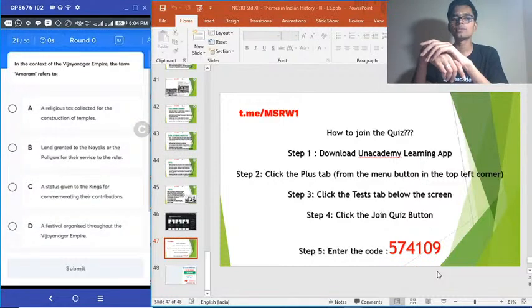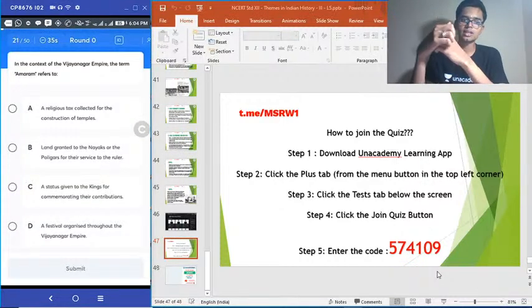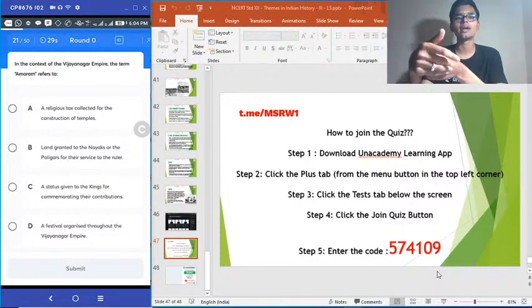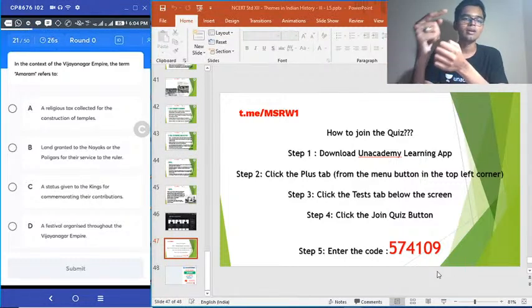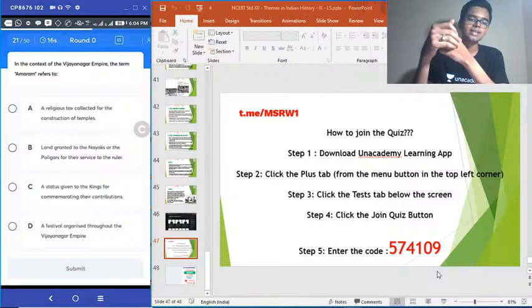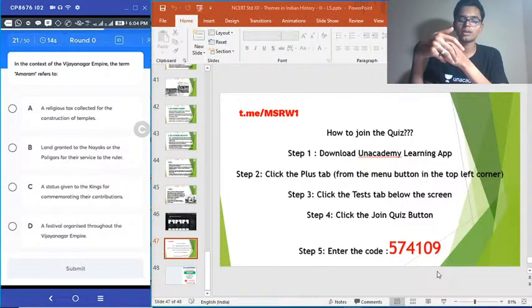Question number 21. In the context of Vijayanagara Empire, the term Amaram refers to what? This is another question that I asked in my previous Unacademy lecture series. Option A, a religious tax collected for the construction of temples. B, land granted to Nayaks or the oligarchs for their service to the ruler. C, a status given to the kings for commemorating their contributions. D, a festival organized throughout Vijayanagara Empire. So what is Amaram?